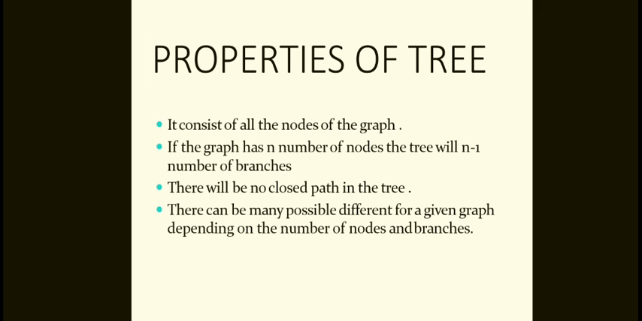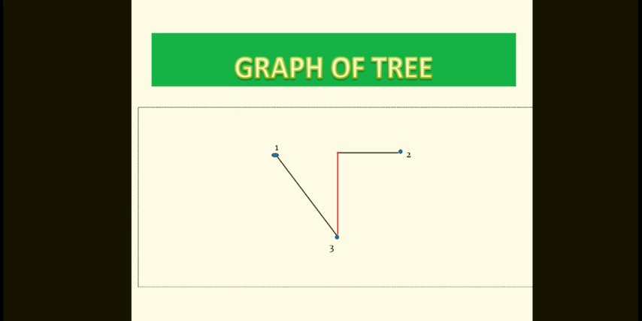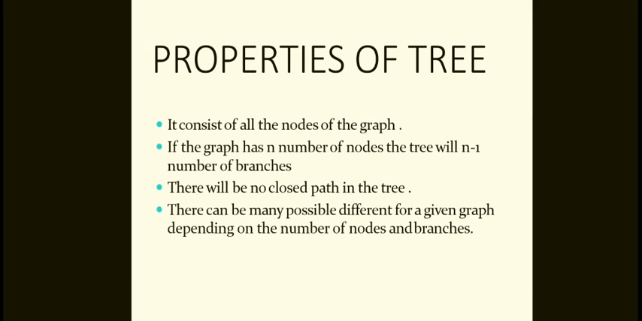Now the properties of a tree. A tree consists of all the nodes of a graph. If the graph has n number of nodes, the tree will have n minus 1 number of branches. Here, how many nodes are there in this figure? 4 nodes: 1, 2, 3, 4. How many branches? 3 branches. So this is the standard form.